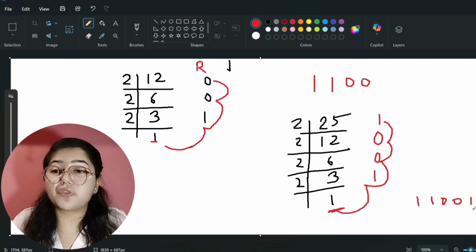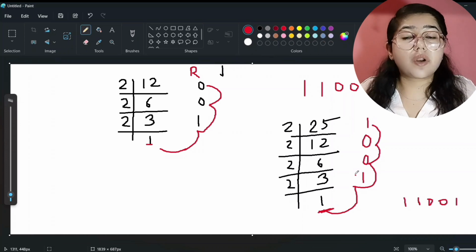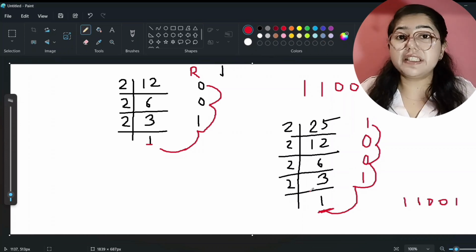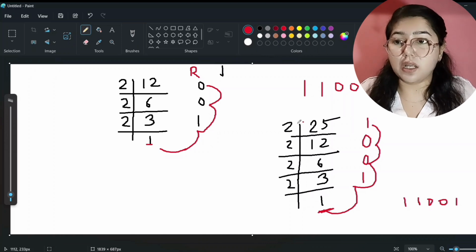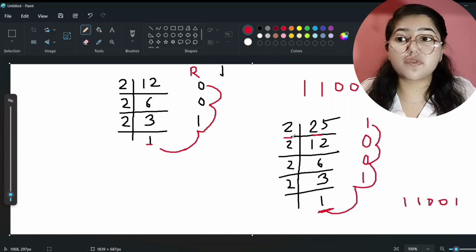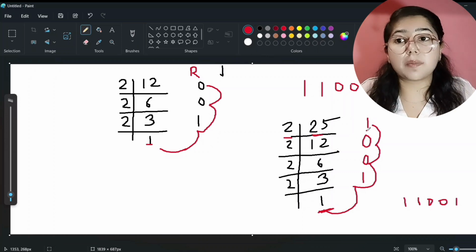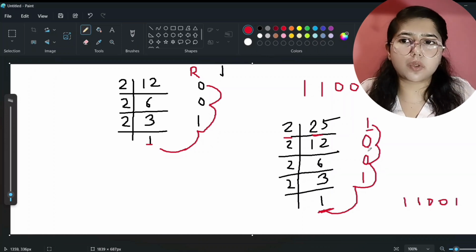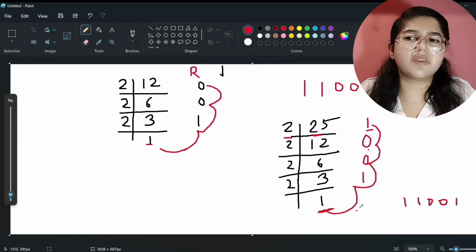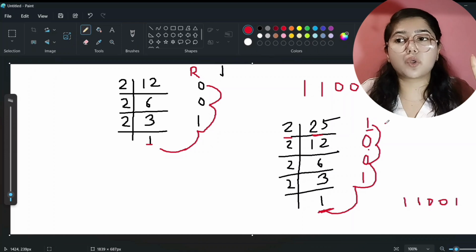So now we will write code for this. For writing the code for this logic, we have to write logic for two things. What are the two things? See here. First, what we are doing? We are dividing a number by 2. Means we are making it half. So first logic will be this. And the second logic will be the remainder. We are finding the remainder also. Is it 0 or is it 1? Then only we can reverse it and then we can find the binary form. Right. So we have to write logic for two things.